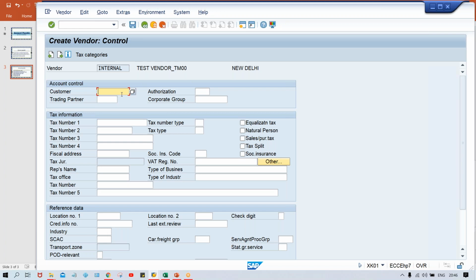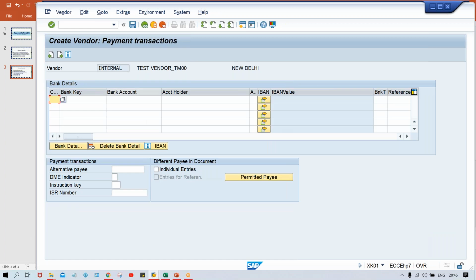So right now, no need to give anything. Press enter. Here what is happening, guys? Vendor bank details. So you just do one thing. You give one bank detail here. Okay, any account. Your account holder name, let's suppose just the vendor itself, I'm going to specify.